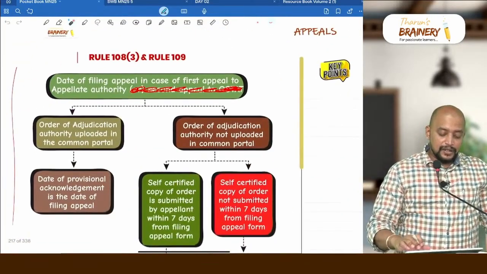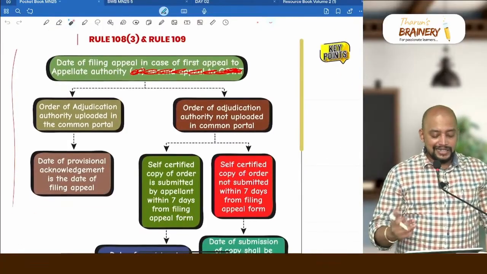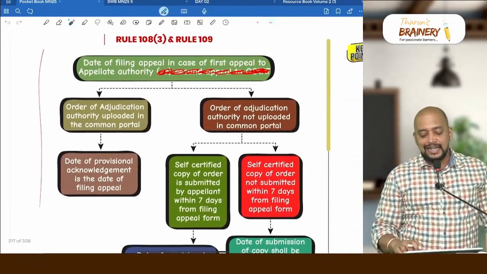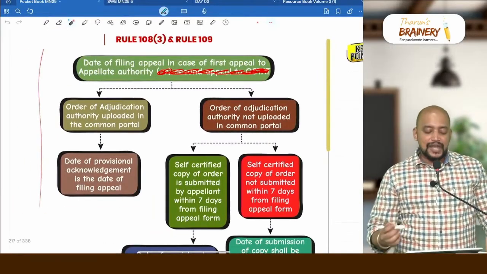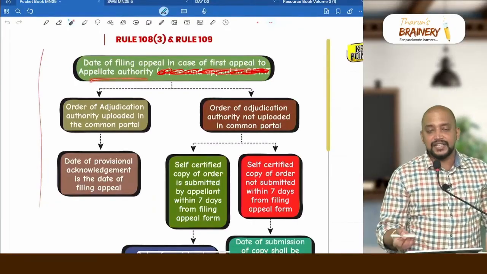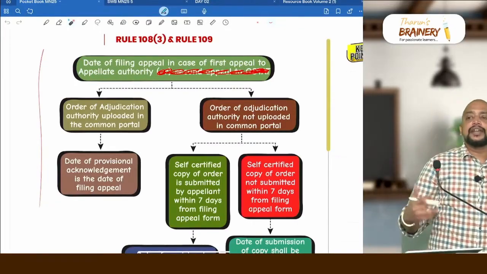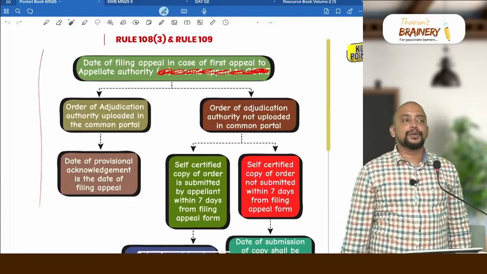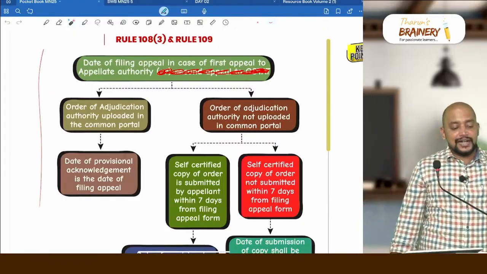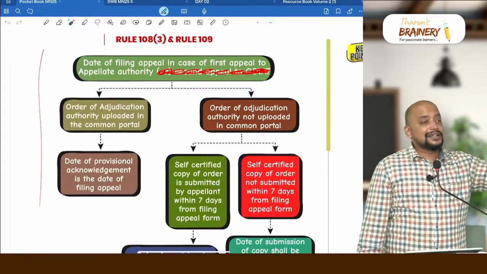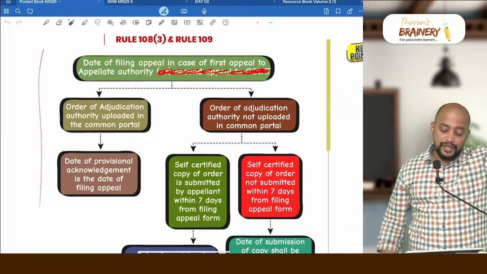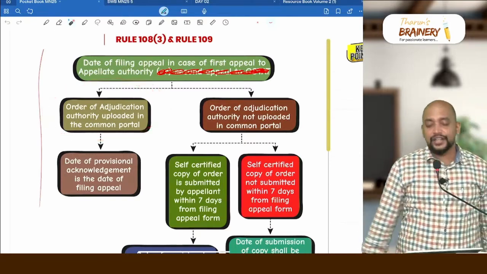Next, look into Rule 108. It says what should be taken as the date of filing an appeal. Actually it is only for the first appeal, not for the second appeal. For the first appeal only it will be applicable. So it depends upon whether the adjudication order is uploaded in the portal or not. The adjudication authority gave the adjudication order. Whether that adjudication order is already uploaded in the portal. Yes, it's already uploaded in the portal.